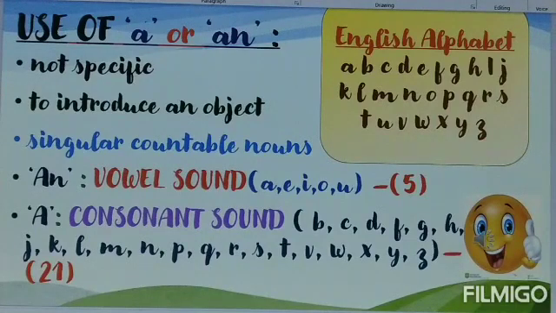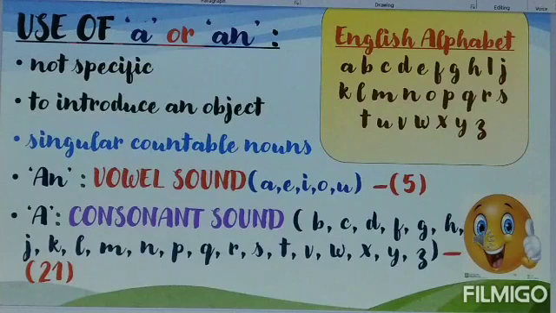You already know that these letters are divided into two types, such as vowels and consonants. A, E, I, O, U are called vowels. Excluding these 5, the remaining are called consonants. So, based on these vowel and consonant sounds, we choose article a or article an. So, the usage of article a and article an is completely determined by the sound.